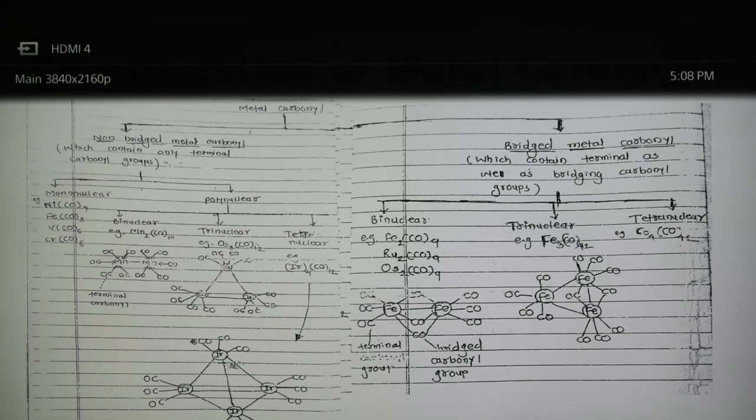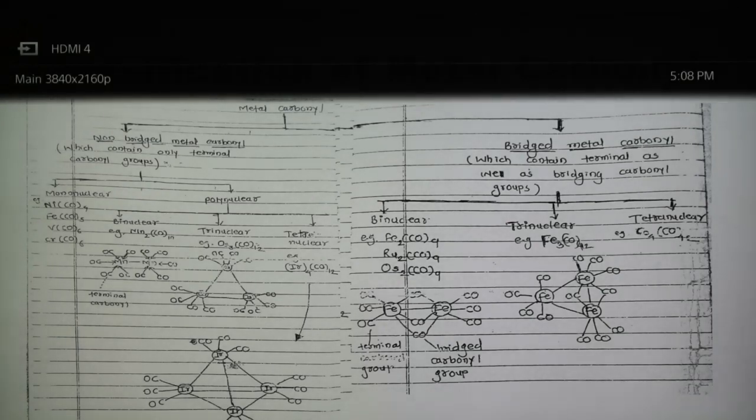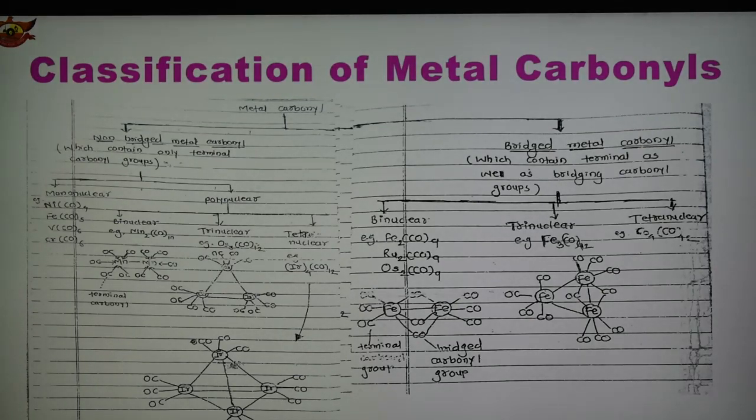And another example is the tetranuclear metal carbonyl, which also contains terminal as well as bridge carbonyls. An example of tetranuclear is Co4(CO)12. So these are the structures and the classification on the basis of the number of metal atoms present in the carbonyl.